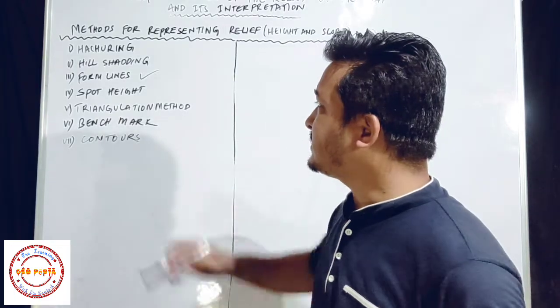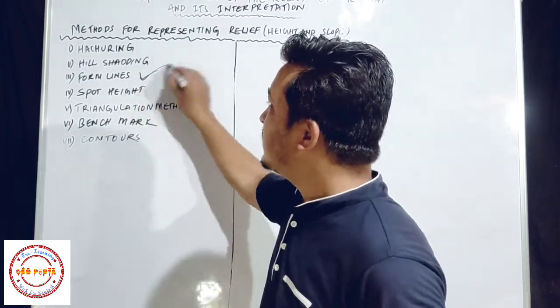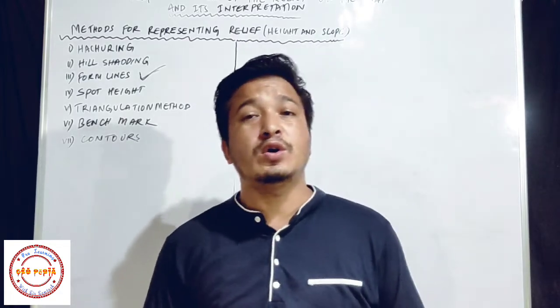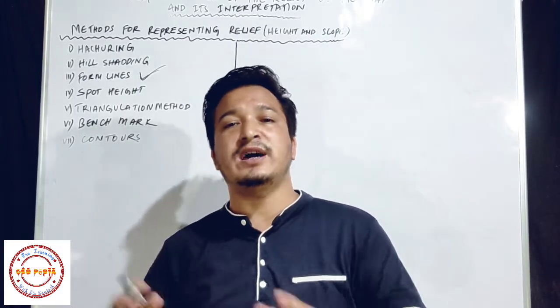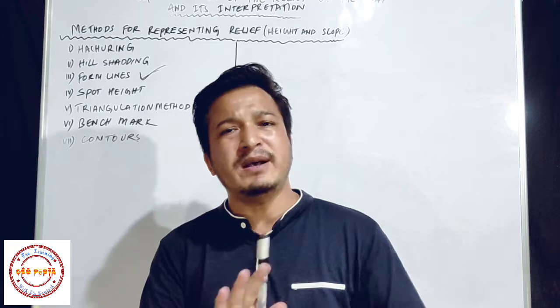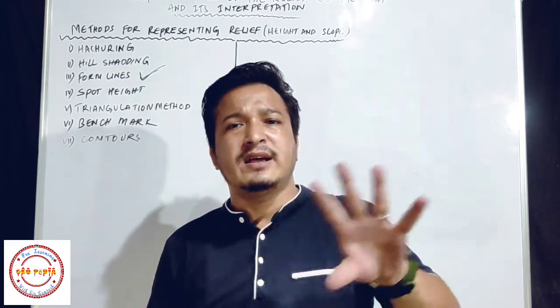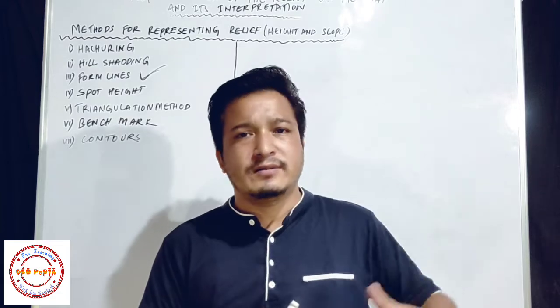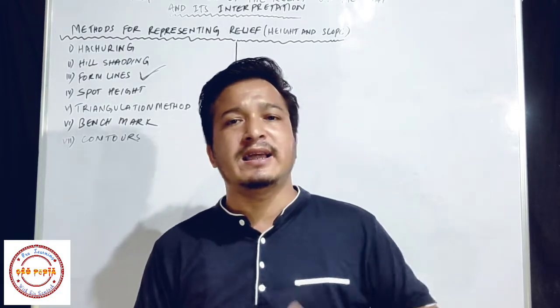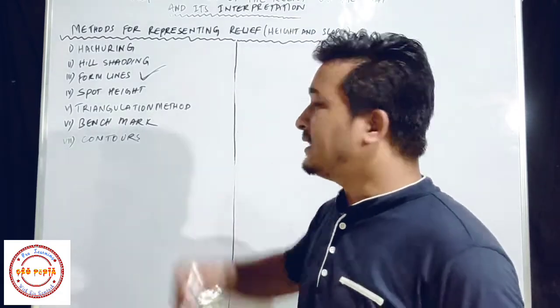Okay, so that is called form lines. It means form lines are shown for those regions which are not actually surveyed, but they make their own assumptions. They just observe it and give their idea about that region.